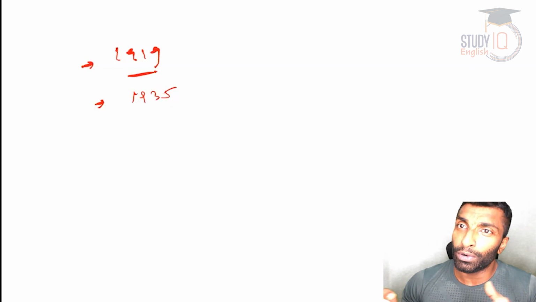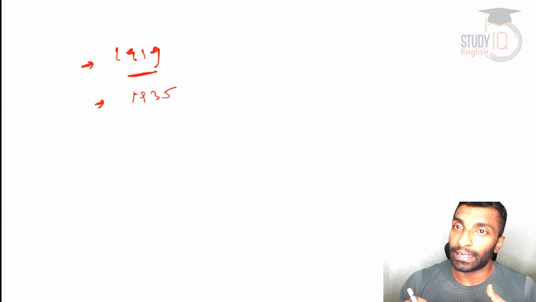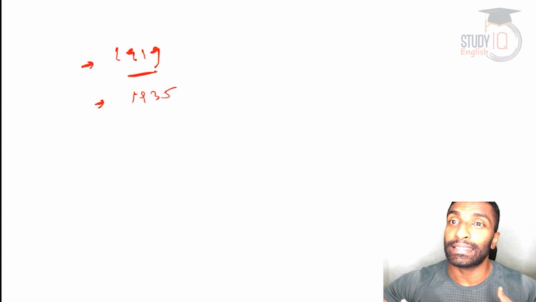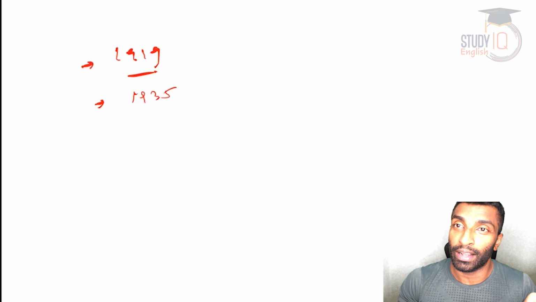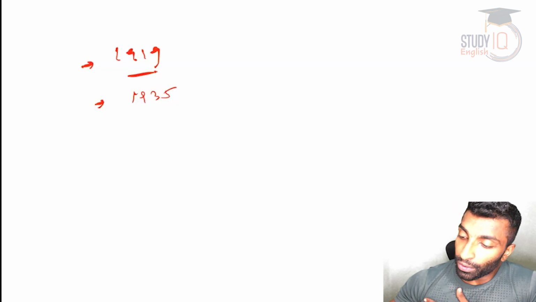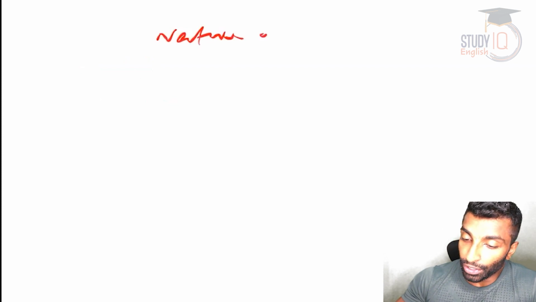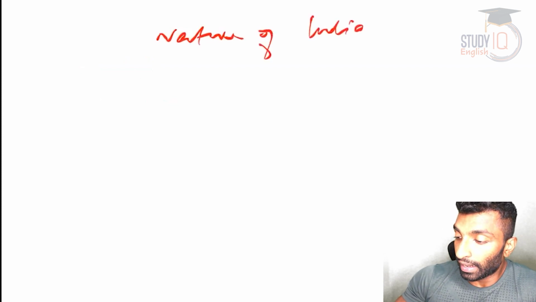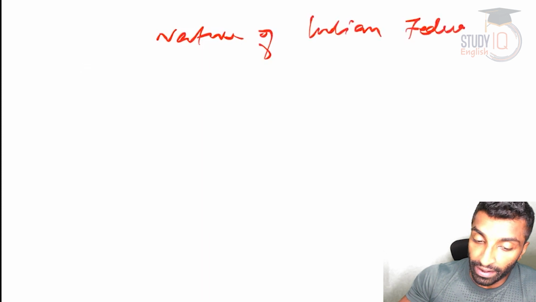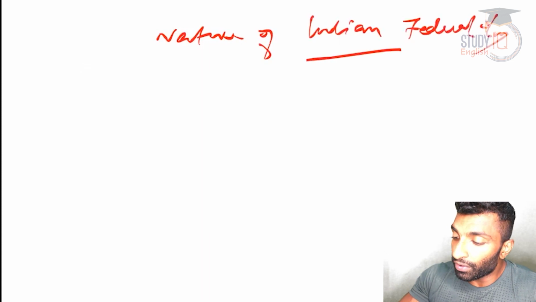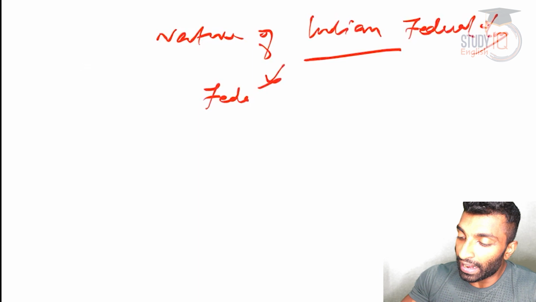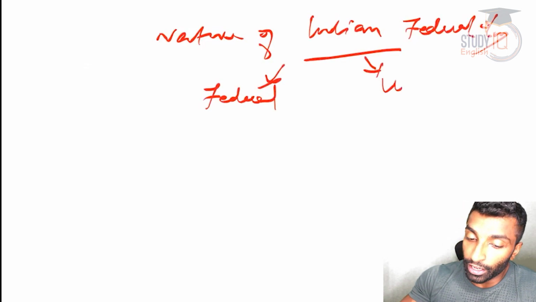And then we need to conclude by saying that it is a federal setup which came into existence on its own. That is what federalism sui generis or quasi-federal means, whatever conclusion you want to give. Okay, so the topic name is the nature of the Indian federal system. We will be discussing what you mean by federal and what you mean by unitary.